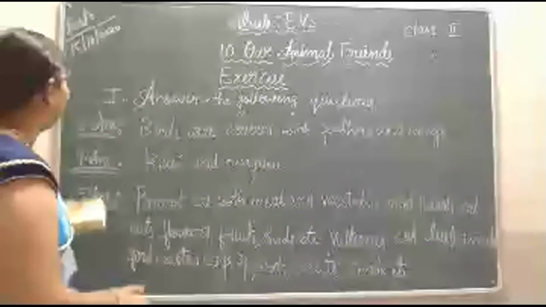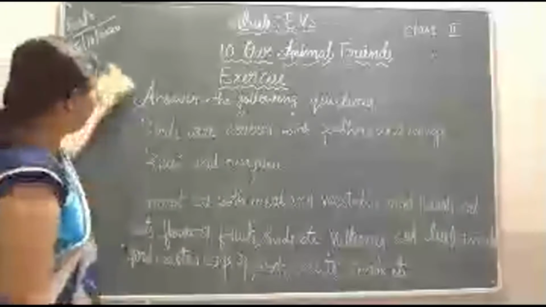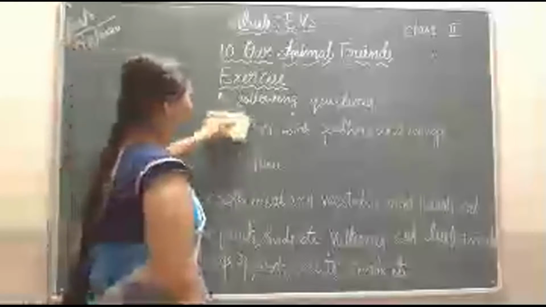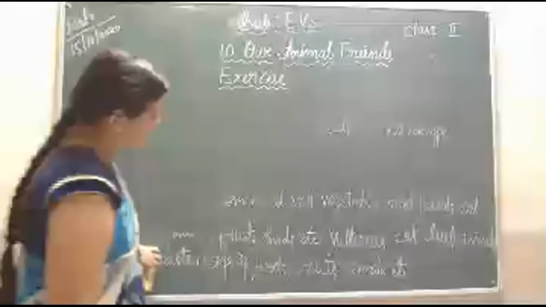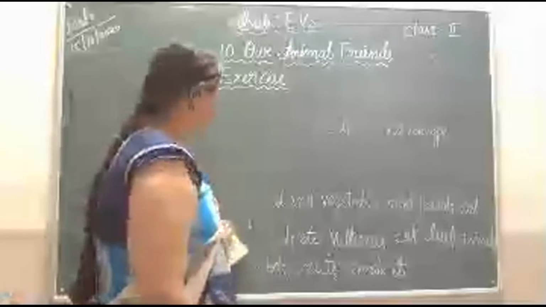These are the answers to the first exercise, answer the following questions. This is the exercise of your tenth chapter, Our Animal Friends. You must note down these answers in your notebook.